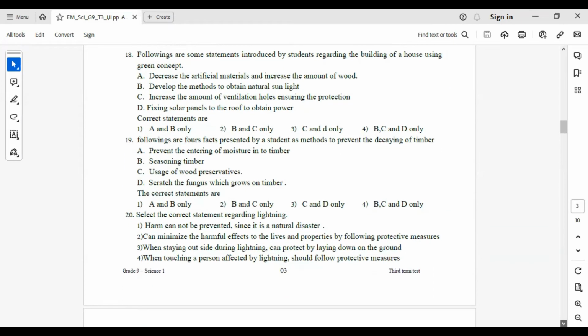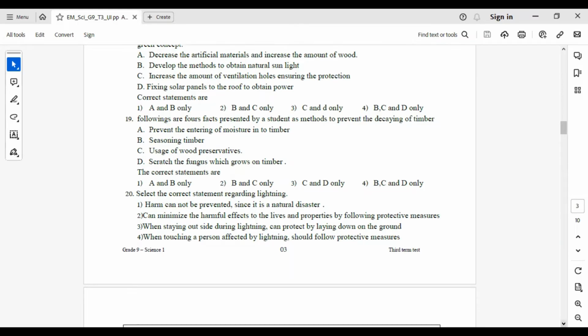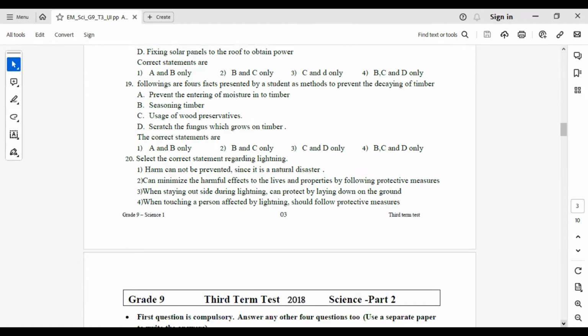Answer number 4. 19. Following are 4 facts presented by a student as methods to prevent the decaying of timber. A. Prevent the entering of moisture into timber. It is correct. B. Seasoning timber is correct. C. Usage of wood preservatives is correct. D is wrong. Scratching the fungus which grows on timber is wrong. So A, B and C are the correct answers, but the correct answer has not been given in the answer part. A, B, C, all those 3 are correct.